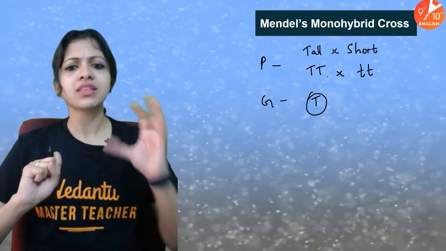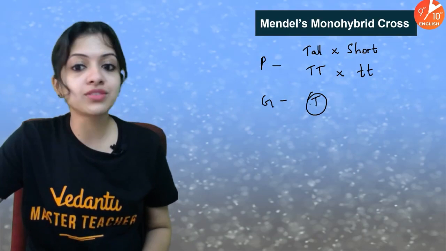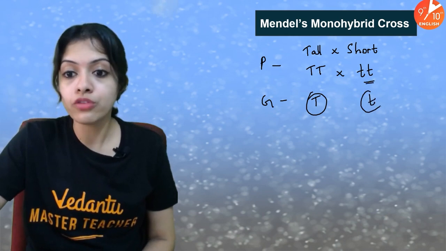Regardless of the number of gametes produced, all the gametes produced by this parent are of this type, and all the gametes produced by the other parent would be of the other type.